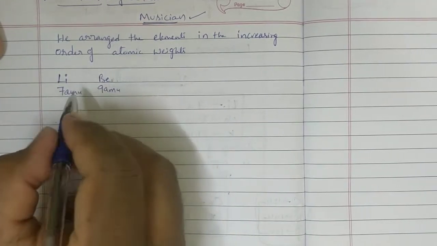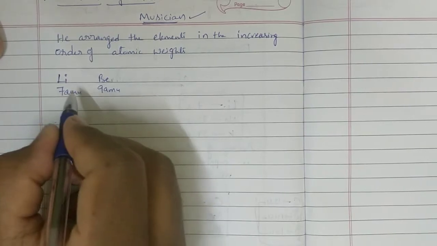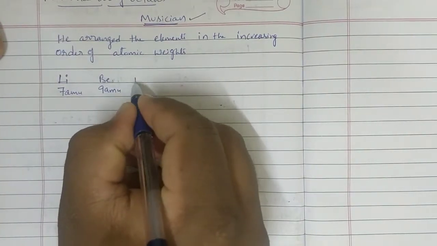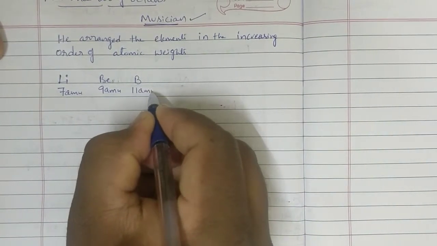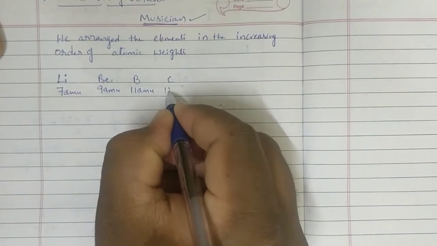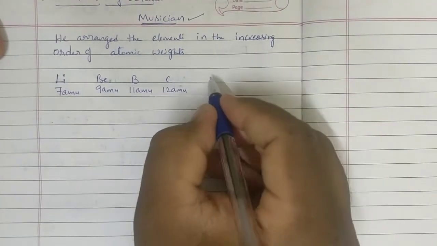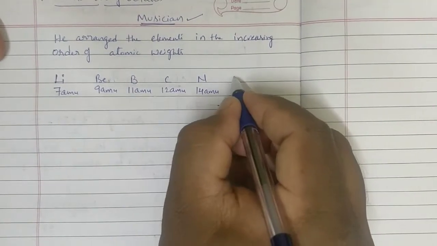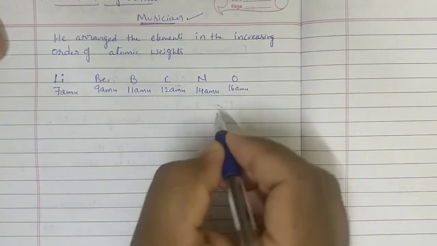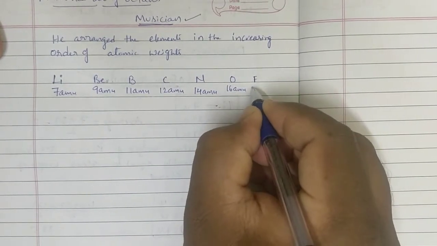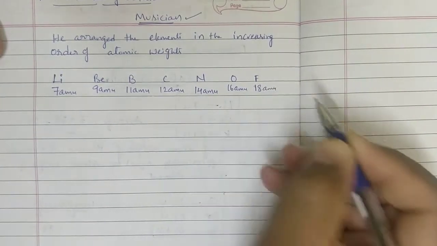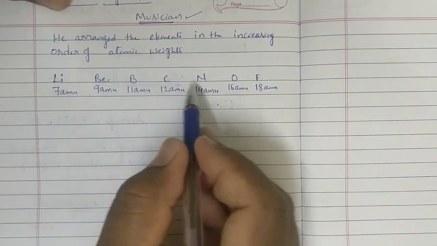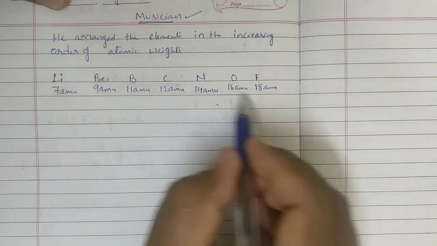He has taken the elements and arranged them in the increasing order of atomic weights. Boron 11 AMU. Carbon 12 AMU. Nitrogen 14 AMU. Oxygen 16 AMU. Fluorine 18 AMU. Lithium, beryllium, boron, carbon, nitrogen, oxygen, fluorine, in increasing order of atomic weights.